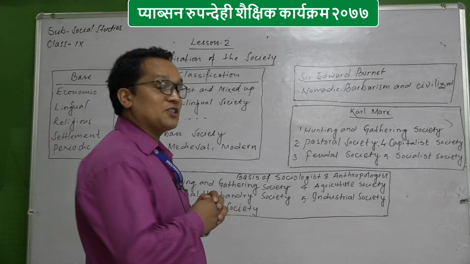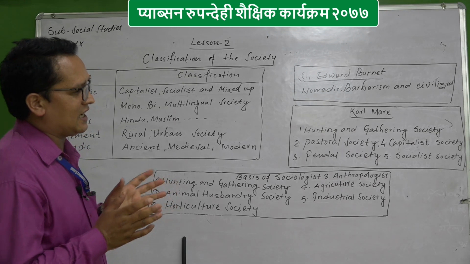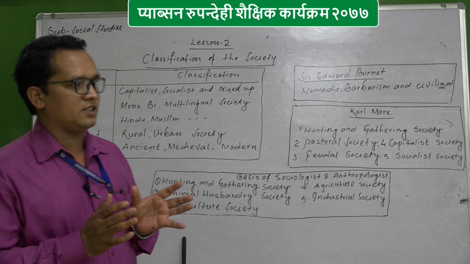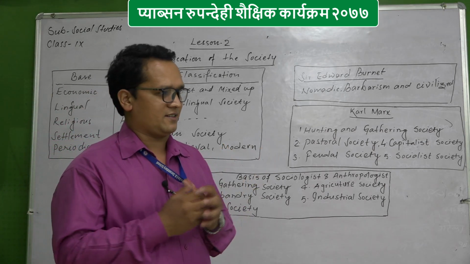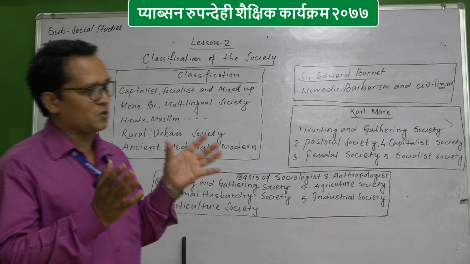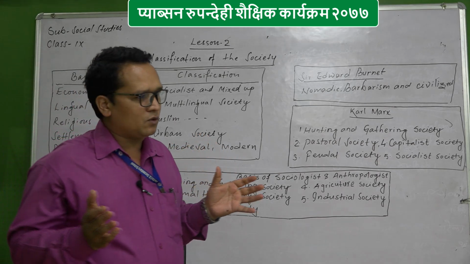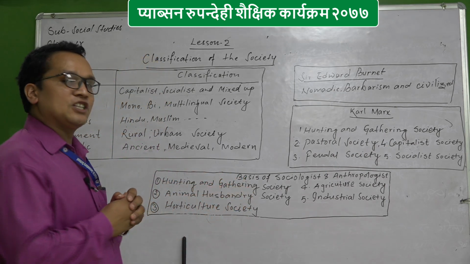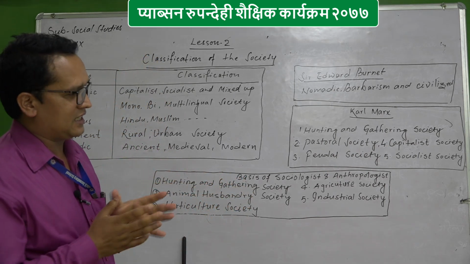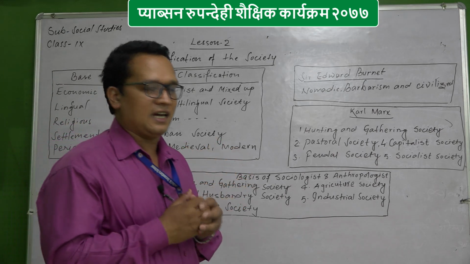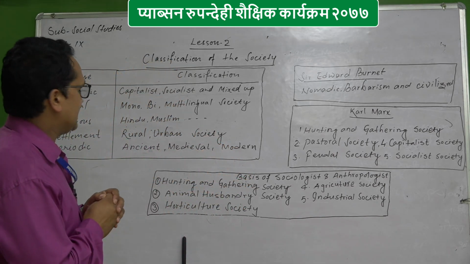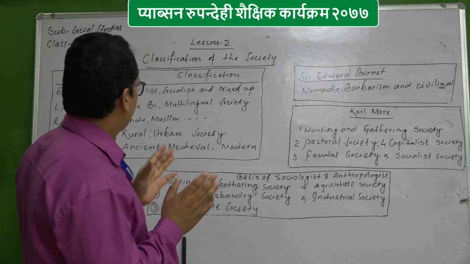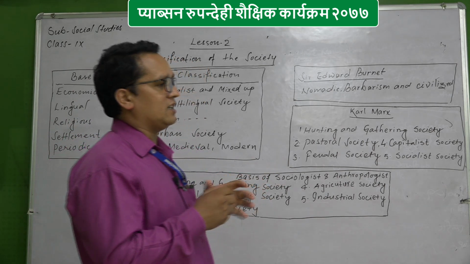discuss classification of the society, how we can classify the society in different ways while observing it from various angles. There is no universal rule to observe the society from only one angle. So various scientists, sociologists, anthropologists and some others have observed the society from their own angles of view, and in this lesson we are going to study it thoroughly.